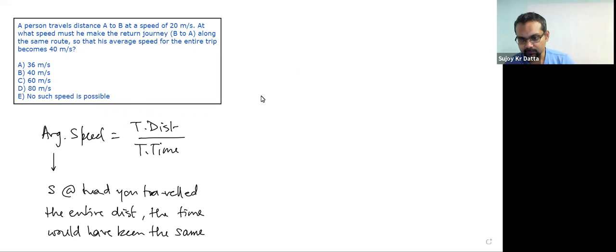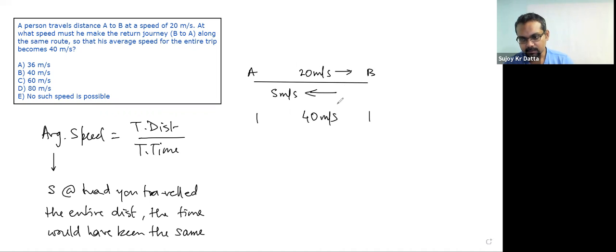Now if you use that logic, and this is our distance, let's say AB, and you have traveled at some speed, 20 meters per second. Coming back you have traveled at s meters per second. You are saying that your average speed for the whole thing should become 40 meters per second. It's basically doubled, right? 20 has doubled to 40. We'll understand the significance of the double thing later, but let's understand this.